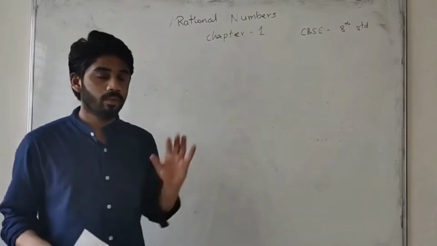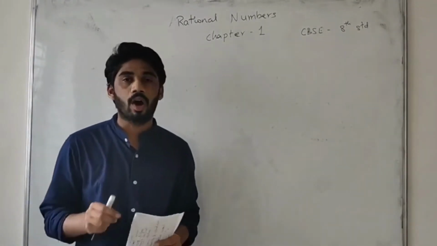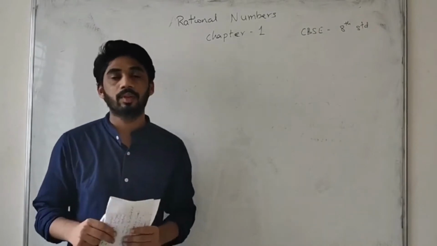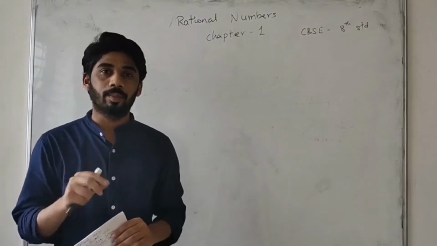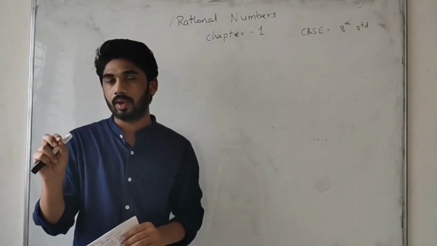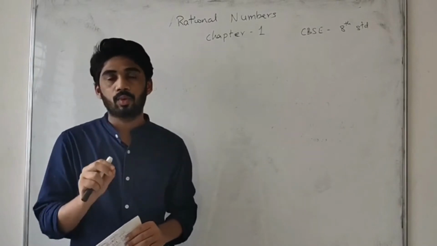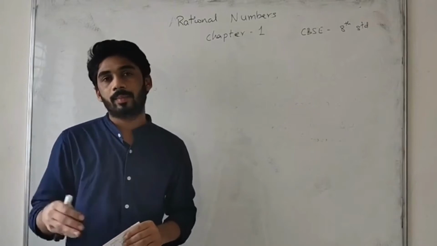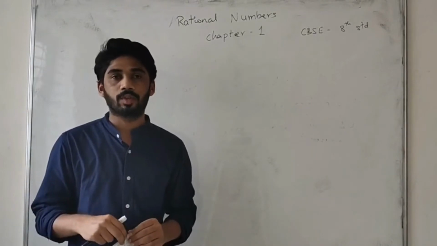In total, how many digits do we have? Only 10 digits, from 0, 1, 2 till 9. After that it will be repeating. So we have a total of 10 digits.